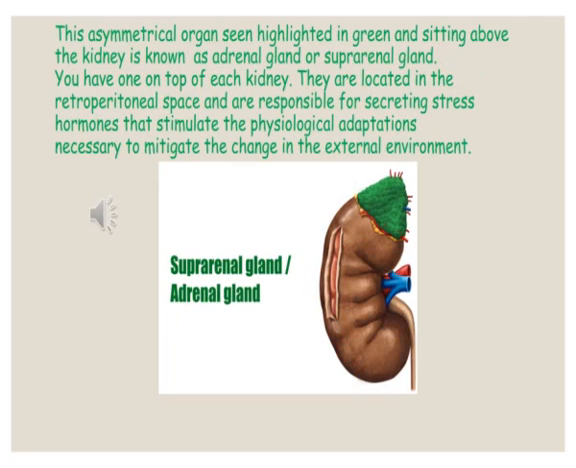The asymmetrical organ seen highlighted in green and sitting above the kidney is known as the adrenal gland or suprarenal gland. You have one on the top of each kidney. They are located in the retroperitoneal space and are responsible for secreting stress hormones that stimulate the physiological adaptations necessary to mitigate the change in the external environment.